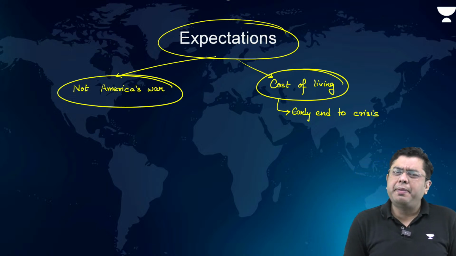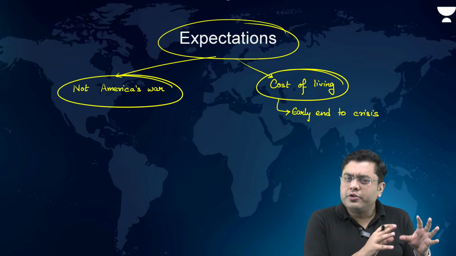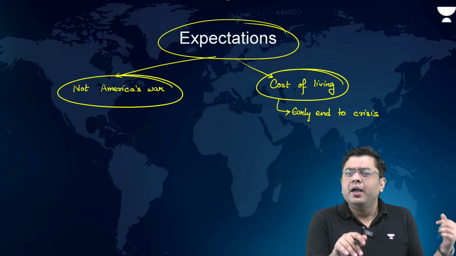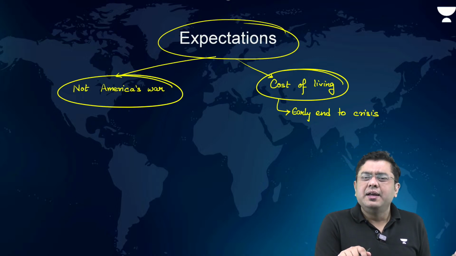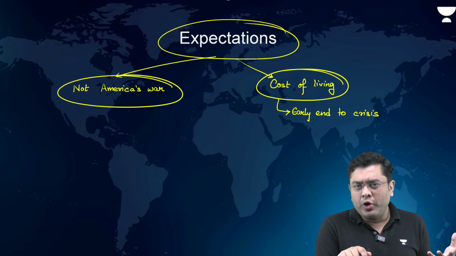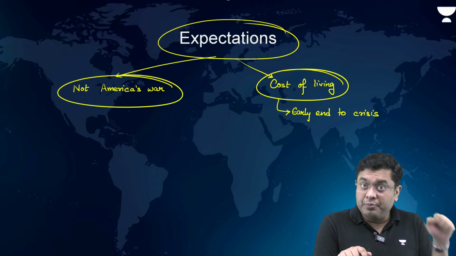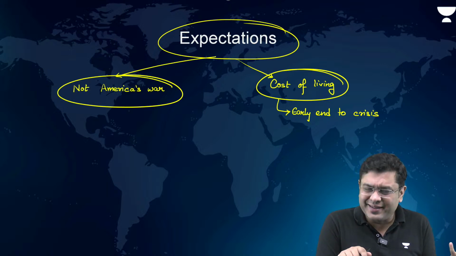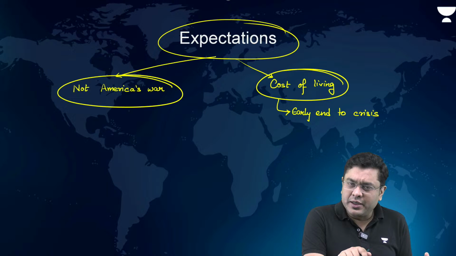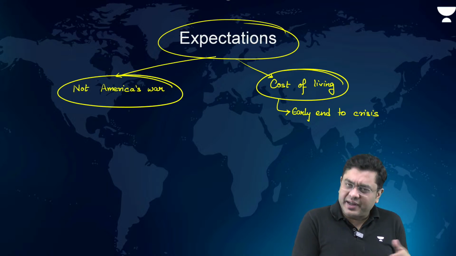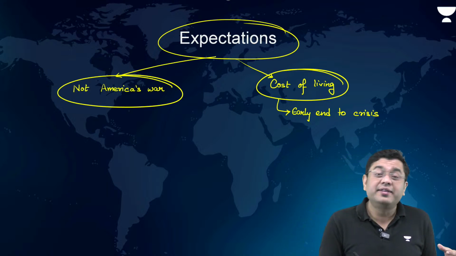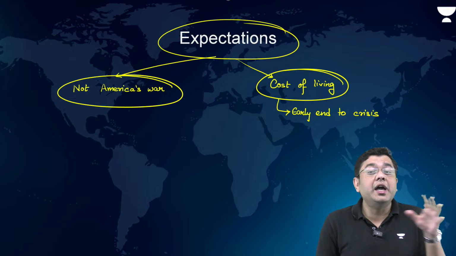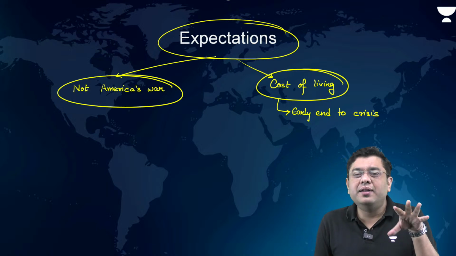Now, what else to expect? Donald Trump, owing to his antagonistic and hostile approach to Iran, it is a given fact that you will expect more military deployments, in terms of not soldiers on the ground, not boots on the ground, but in terms of US military assets. Those will be deployed in terms of the aircraft carrier groups, the carrier battle groups as they are referred to, along with the heavy bombers which have already been deployed in the Middle East. They are going to take a more proactive and Iran-centric approach.